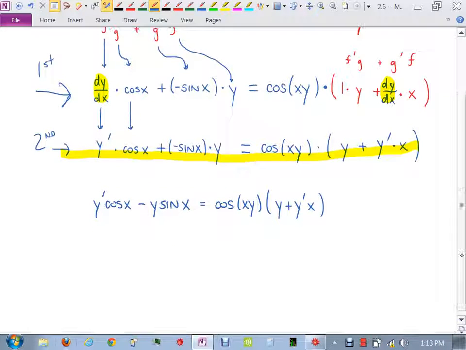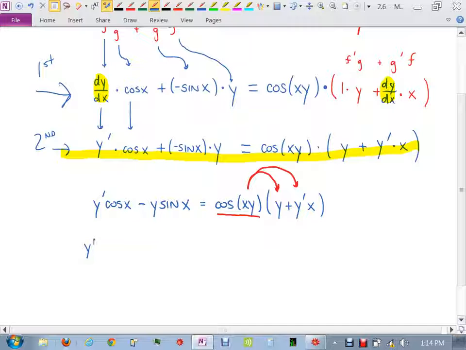So the goal here is to get all y primes together on one side, and everything that doesn't have a y prime on the other side. Y'all remember me saying that at some point in my videos? Can I move the y prime on the right side to the left side right now? What do we have to do first before I can get that y prime x from the right side? Expand. So I have to multiply cosine xy, it's like a factor, through this parentheses, right?